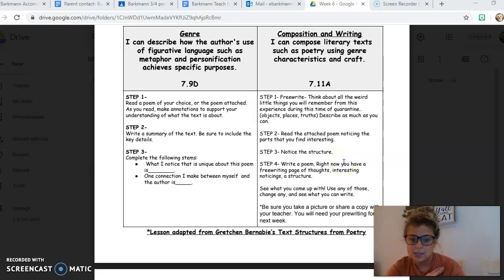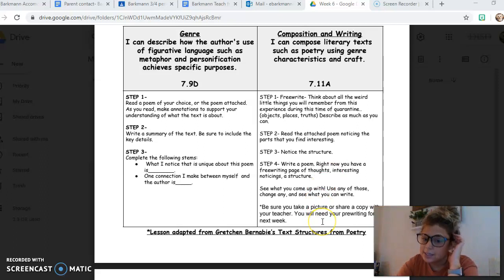You're just noticing it. Step 4, you're going to actually write a poem, just like you did last week, and you're going to use the information from step 1. So take all those thoughts and create a poem. You could do an acrostic, like with the word quarantine. You could do a free verse, anything that you feel comfortable with. You could even research different types of poetry. You could do a blackout poem if you want, where you take an old page from a book or a newspaper and you black out all the other words. That's an option as well.